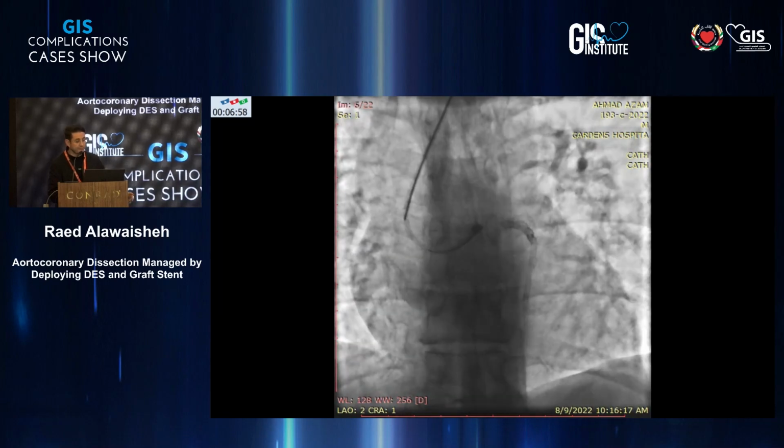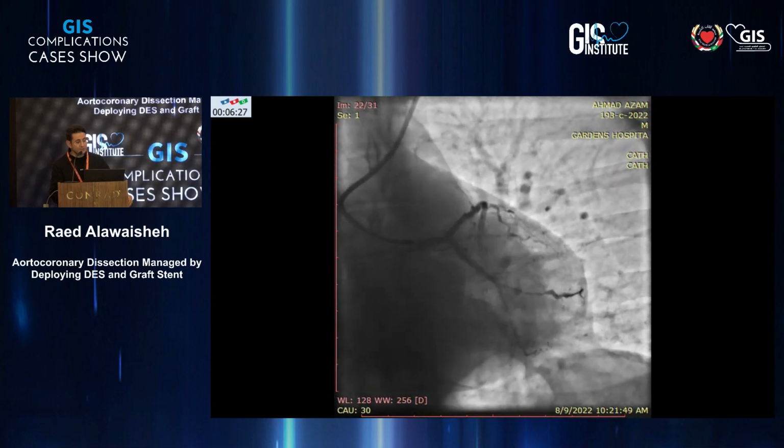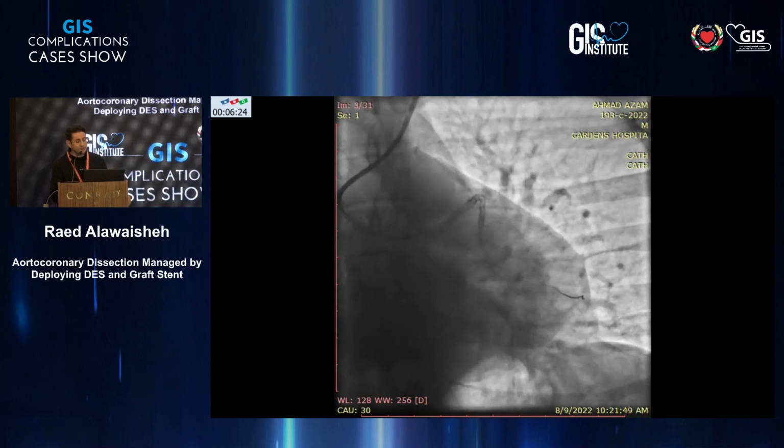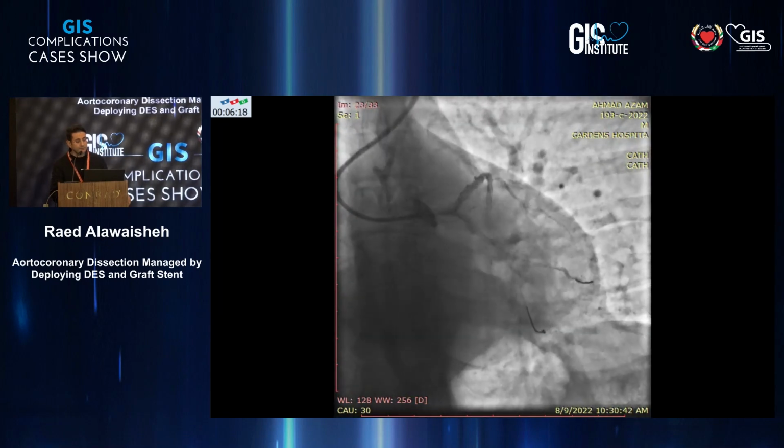So immediately, I pick up another catheter beside the Left Amplatz 1. This is an EBU catheter. And I try to go with the wire beside the entrance, or the way away from the entrance that the first catheter has done in between the left main and the aorta. And this is the way, actually, I think this is the safest way to avoid more dissection. So the wire was safely going there to the OM, as you can see here, and you can appreciate very well that I have dissection extending in the aorta and the left main, and maybe even extending to the OM and the LAD.